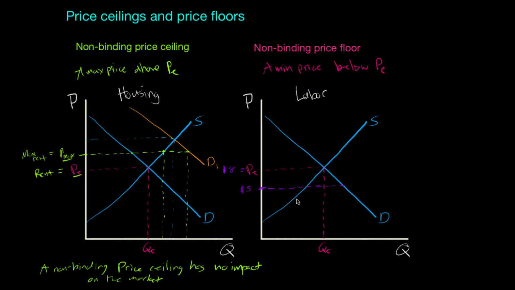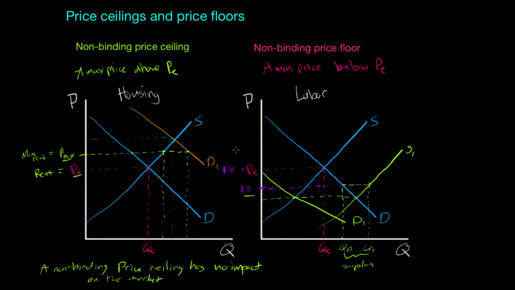So what would cause that minimum wage to become binding? Well, only two things could cause this $5 minimum wage to have an effect on this market. Either the supply of labor would have to increase to S1, or the demand for labor would have to decrease to a point where the equilibrium wage rate in the market is less than the minimum wage rate. In such a scenario, the minimum wage would become binding. It would create a disequilibrium. For example, if the supply of labor increased to S1, this price floor would become binding because the quantity supplied at the minimum wage of $5, that would be QS, would now be greater than the quantity demanded at the minimum wage of $5, QD. So in this case, we would have a surplus of workers.